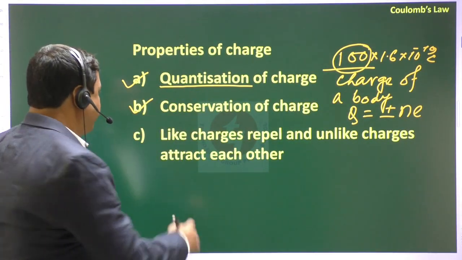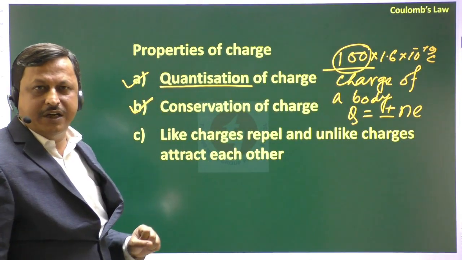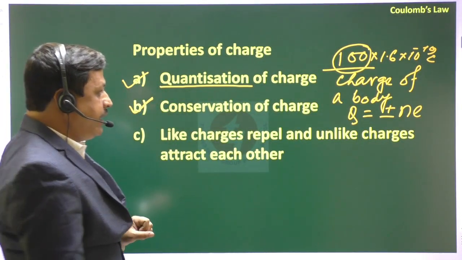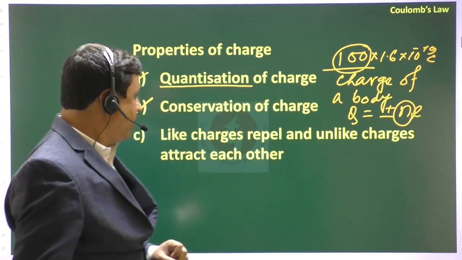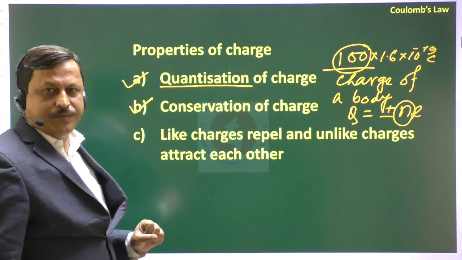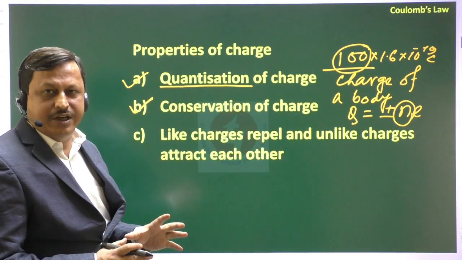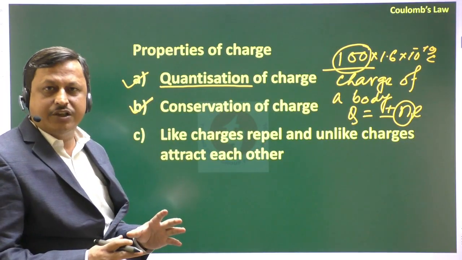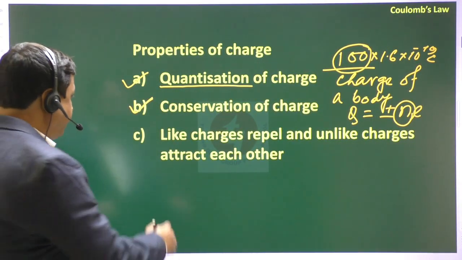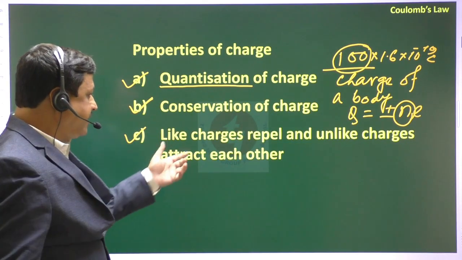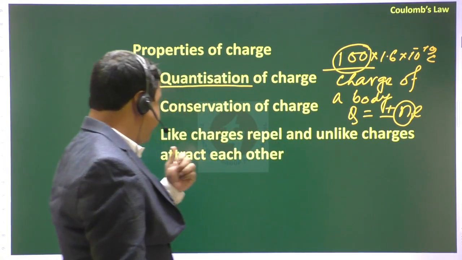So the first property is quantization of charge, that means n is always an integer. Number two, conservation of charge means if a system is isolated, then the total charge of the system remains constant. And the third property is that like charges repel each other, you know that, and unlike charges attract each other.